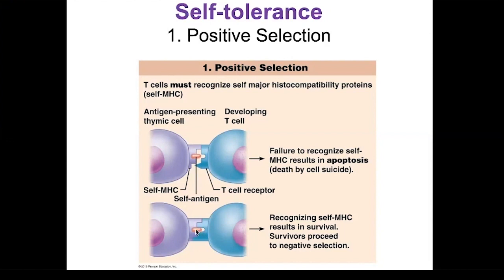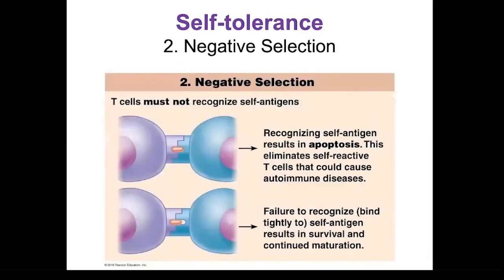I want to point out something else too. This is the antigen on the MHC. Notice this white area here, there is not a tight binding of the T cell with the antigen. That's important, and I'll explain that to you, why that's important in the next step. So now this T cell will go to the next step, which is negative selection.